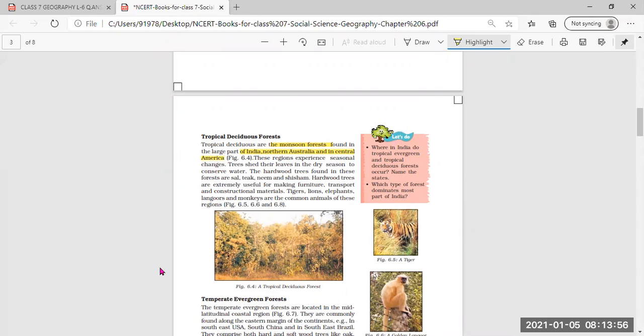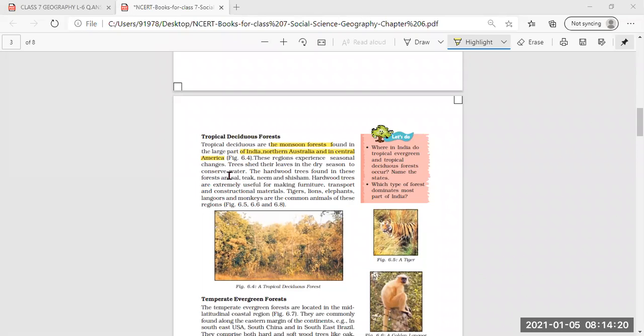These regions experience seasonal changes, meaning the climate changes from season to season, and that is why the trees shed their leaves in the dry season.